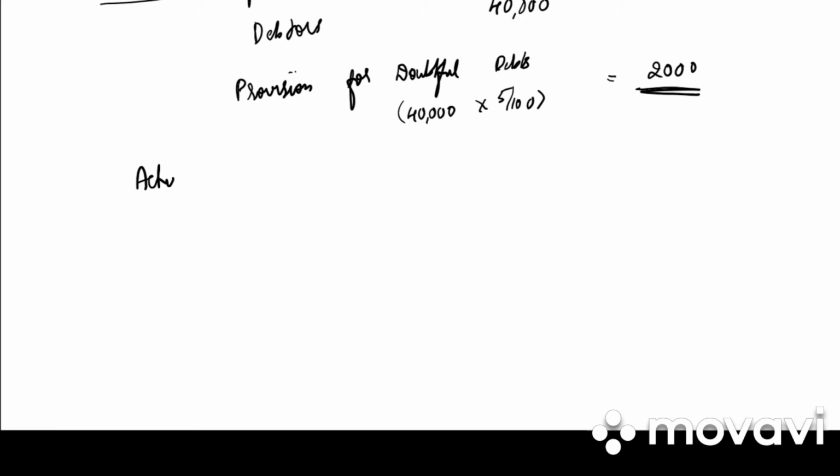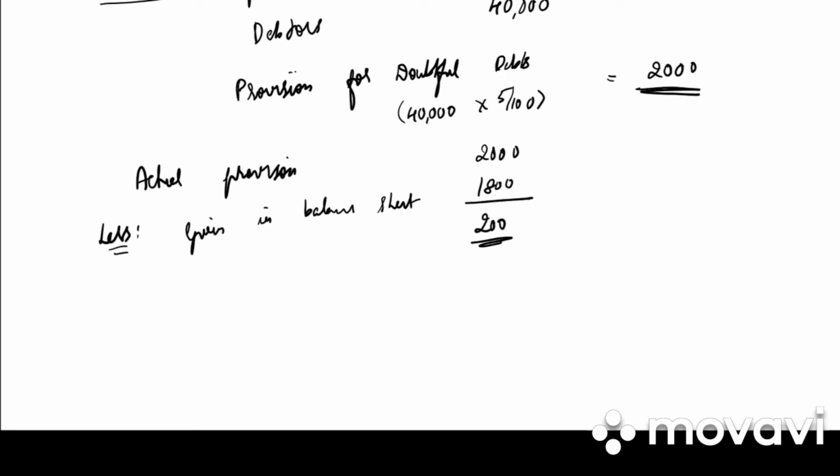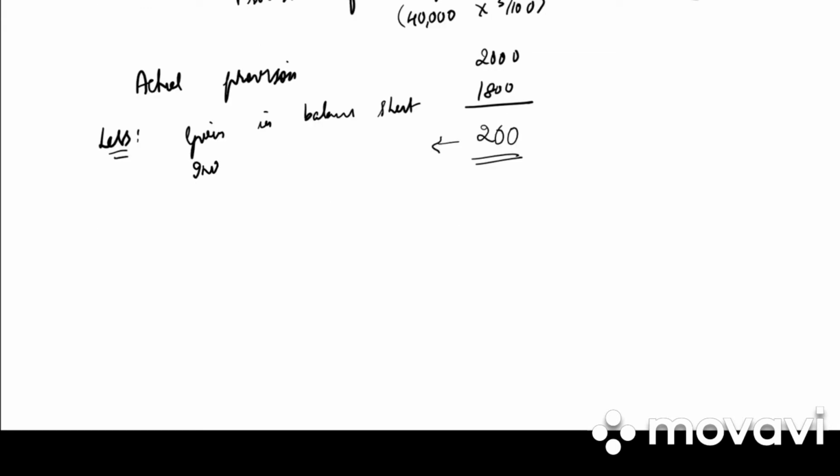So actual provision is 2,000 less given in balance sheet is 1,800. So this 200 is increase in liability.